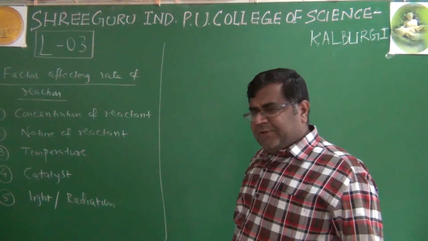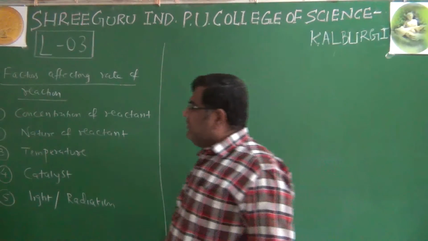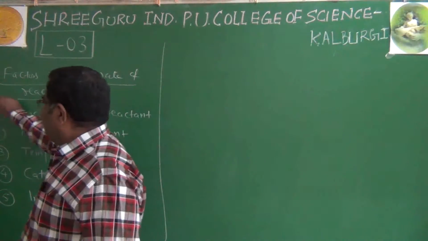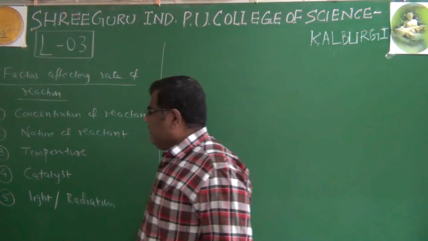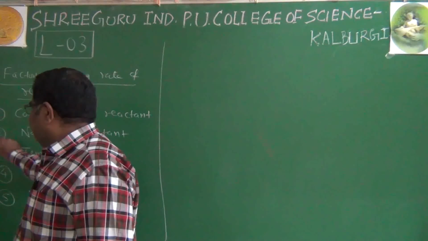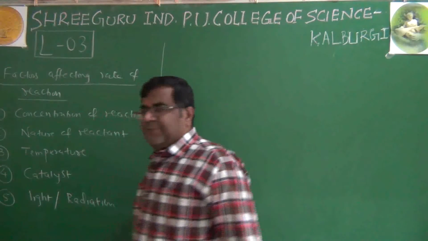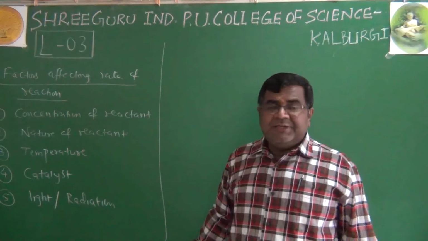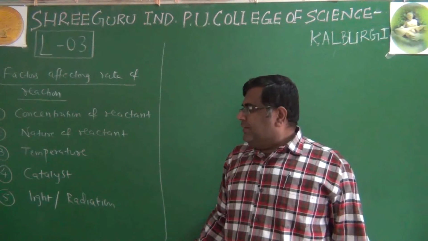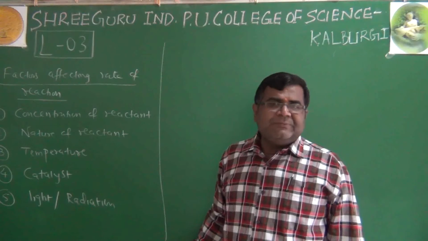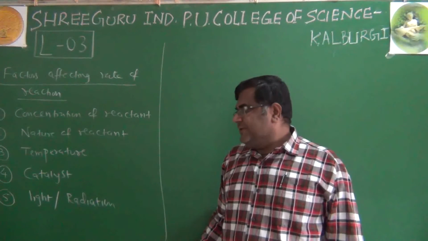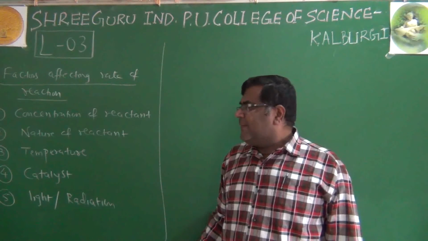Of course, the complete topic in detail we have to learn for concentration of reactant, temperature and catalyst. Concentration of reactant in detail, and temperature and catalyst also, some introductory concepts are included in our syllabus.